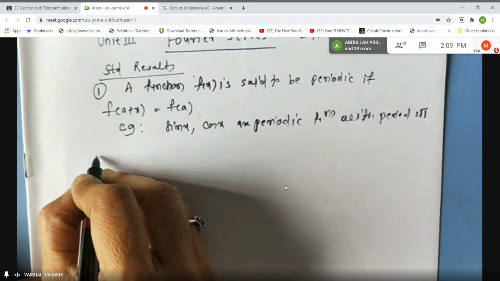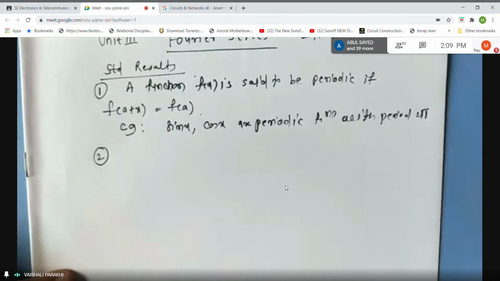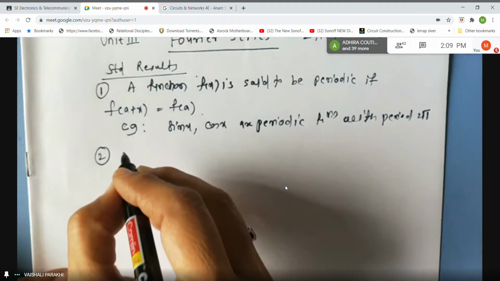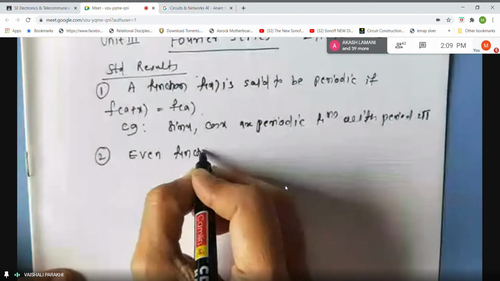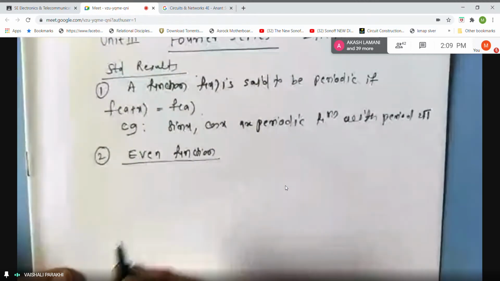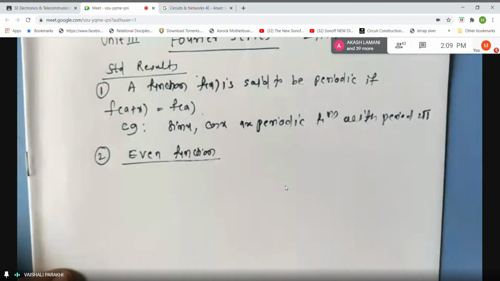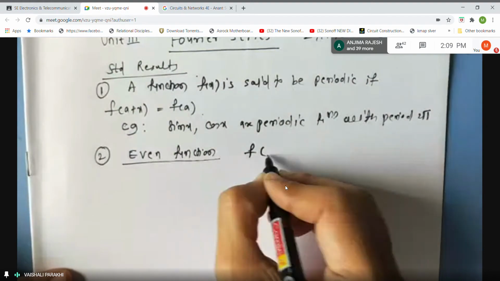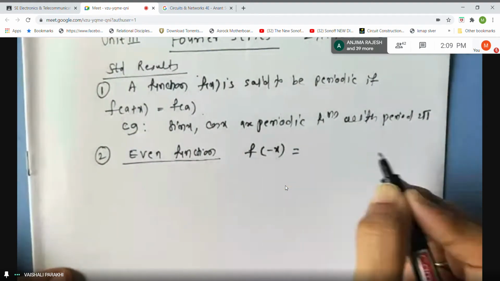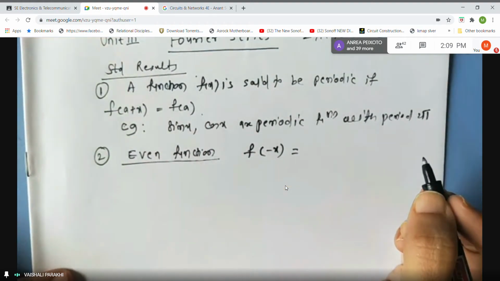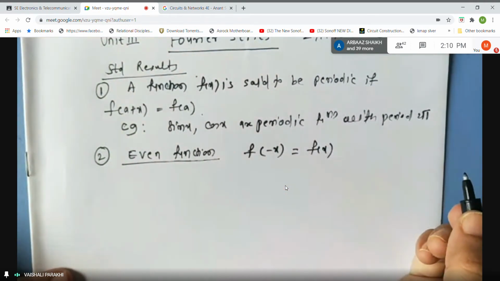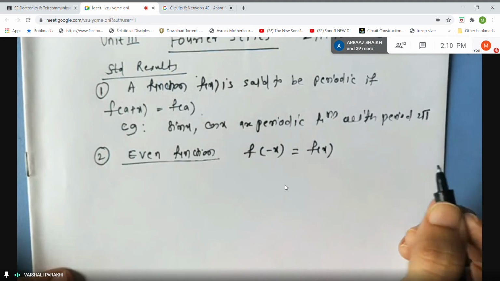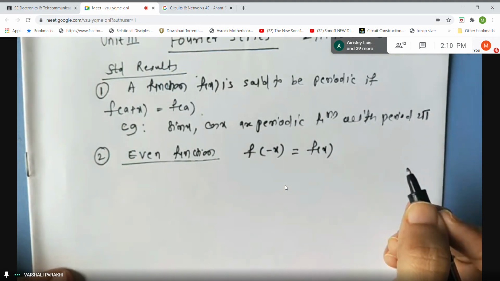Now the second standard result which we are going to use here is even and odd function. Now what is the meaning of even function? All these things you already know, but I'm just revising them. Even function means if in the given function you replace x by minus x, and the other side gives you the original function without minus sign, then it is called an even function.